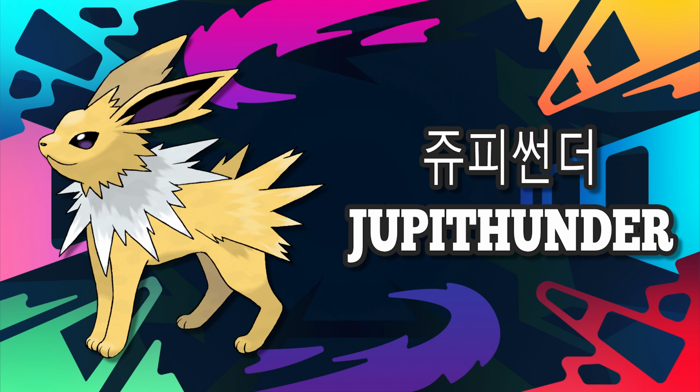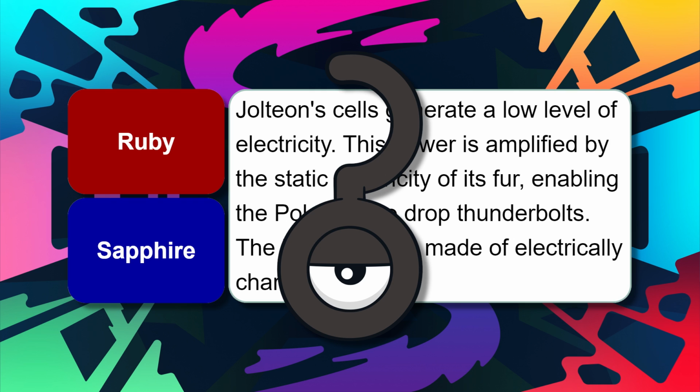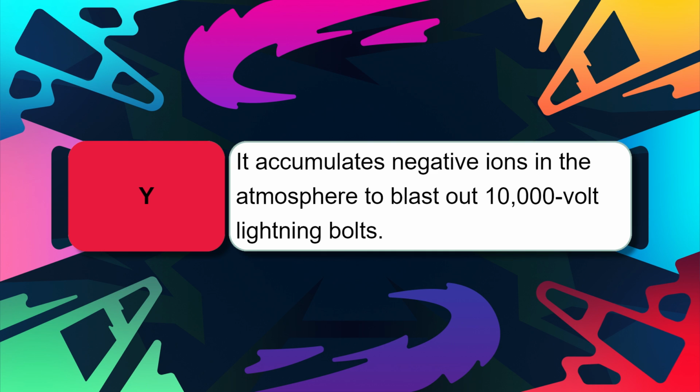There's some crazy amount of electrical biology of Jolteon coming from its dex entries, which I'll get into momentarily. Jolteon's prickly spike fur is made of electrified needles, which generate negatively charged ions. Similar to Flareon's internal flame sac, Jolteon has an organ in its lung that generates electricity. Do you know how much electricity Jolteon can discharge? Let me educate you on Jolteon's Pokedex entries. It accumulates negative ions in the atmosphere to blast out 10,000 volt lightning bolts. Yeah, 10,000 from this little guy.